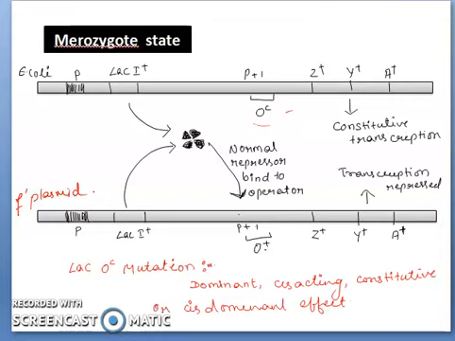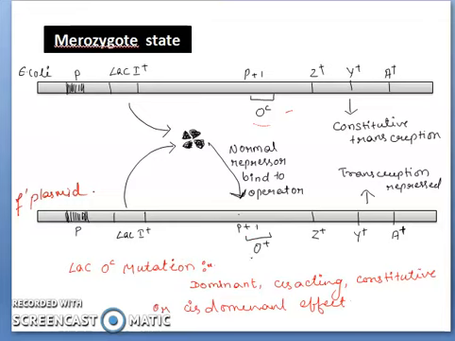But where the operator is performing well, the lac repressor will come and bind to the operator region, for which the transcription will be repressed. That means transcription will not take place anymore. Now we will see what will be the scenario when the operator is mutated. It will have a dominant, cis-acting, constitutive or cis-dominant effect. Dominant means even in the mutation case the repressor is working in a dominant way. That means it is doing its work.